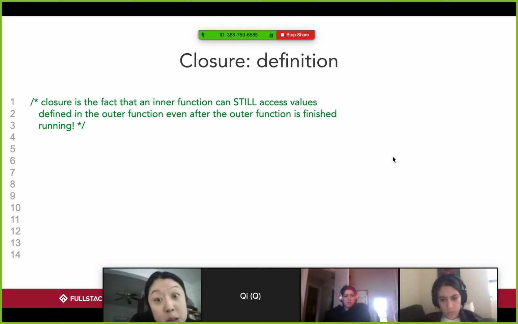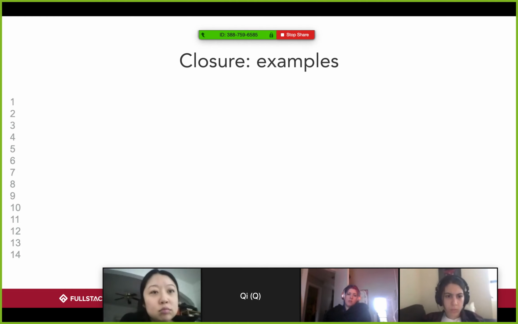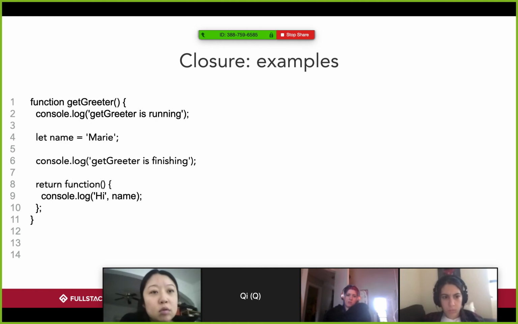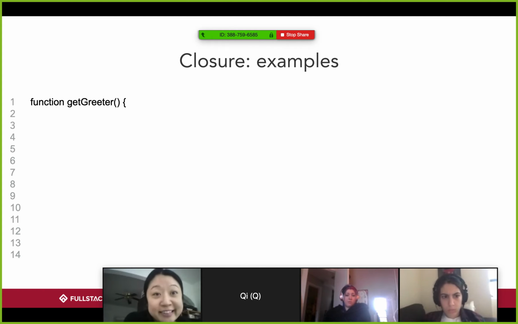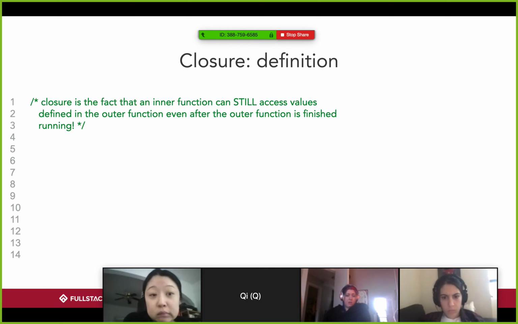So a closure is the fact that an inner function can still access values defined in the outer function even after the outer function is finished running, okay? That is the definition of a closure, okay? So let's say I have this function getGreeter, okay? Say that again, that last bit you just said. The definition of a closure. A closure is the fact that any inner function can still access values defined inside of its outer function even after the outer function is finished running.